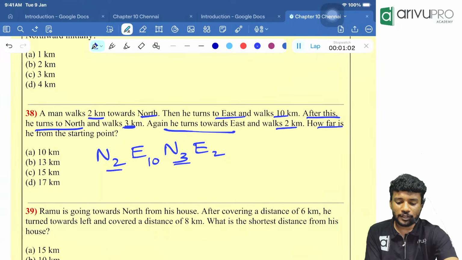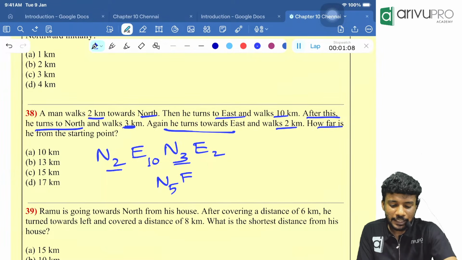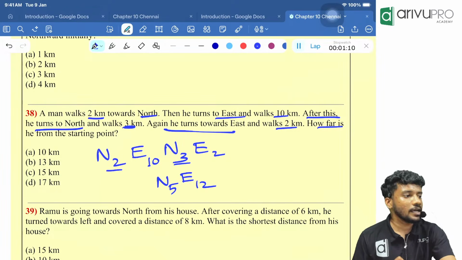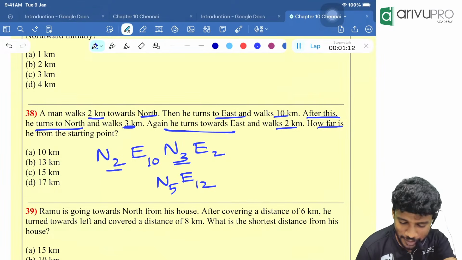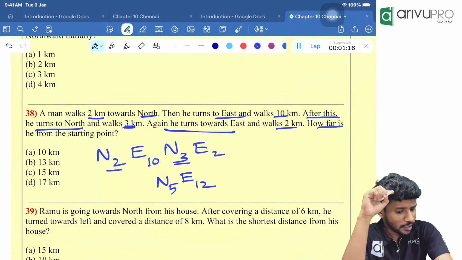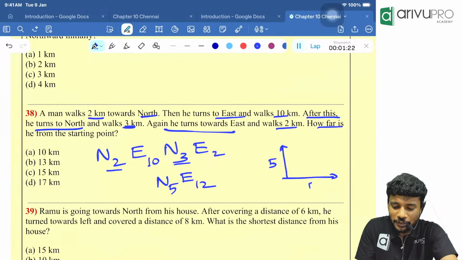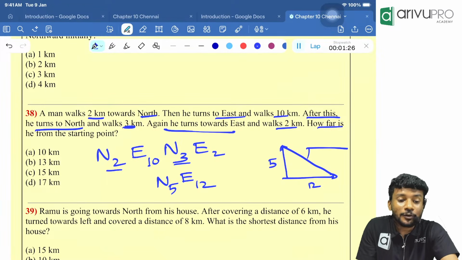People, north 2 and north 3 will become what, people? North 5. East 10 and east 2 will become what, people? East 12. Okay. Likewise, we have the values. Now you will be like, sir, opposite direction. North and east. North means this much, 5. East means this much, 12. So how to find the distance? That is Pythagoras. Root of 5 square plus 12 square.